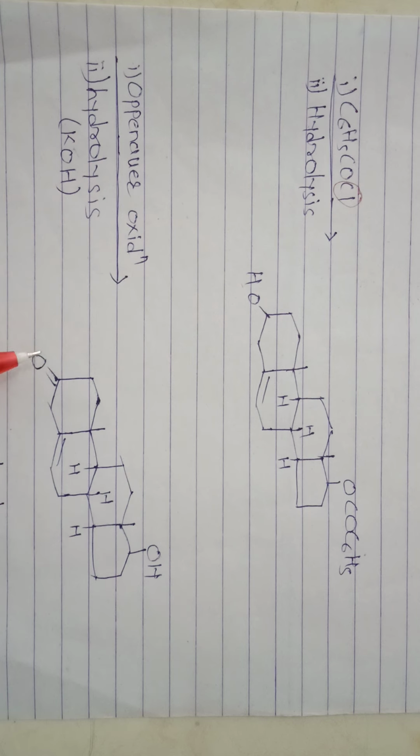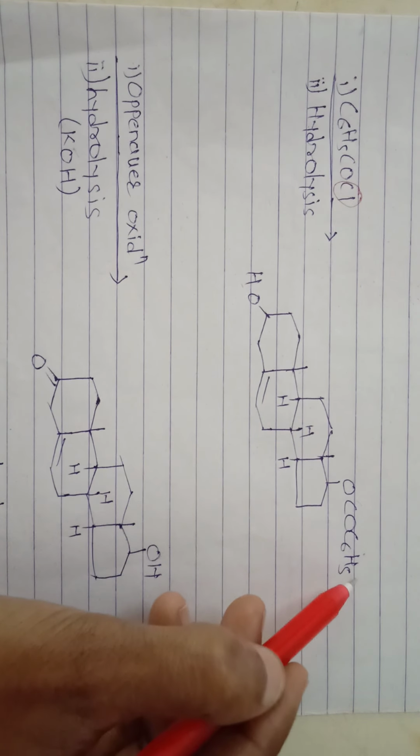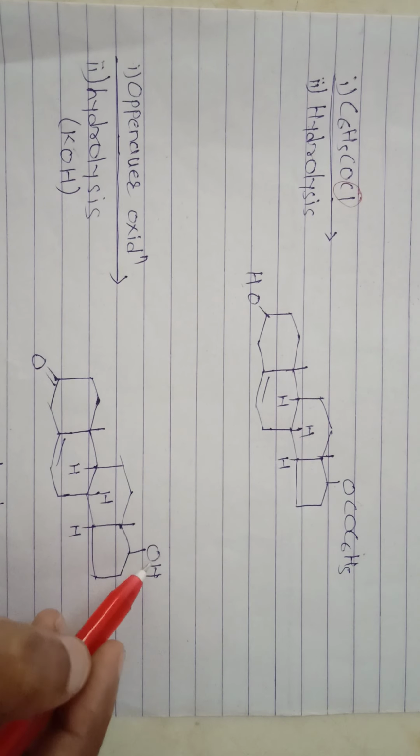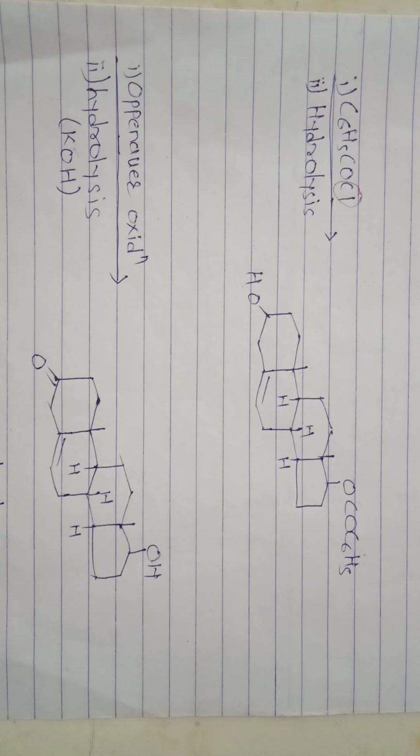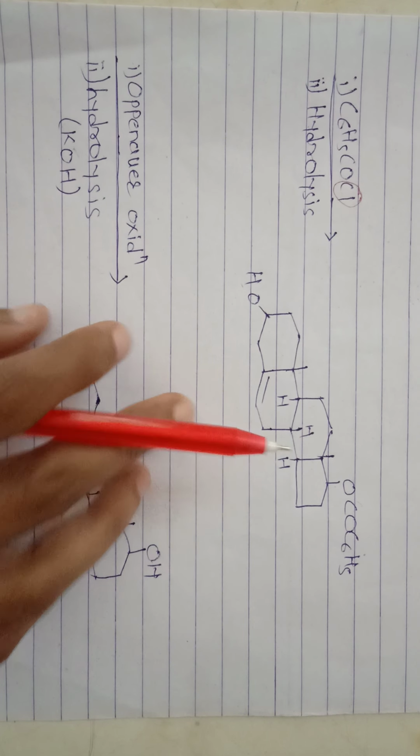This alcohol group is converted into the ketonic group, and in the presence of KOH, this group is removed with potassium and an OH group is attached to this carbon atom, forming testosterone. Testosterone contains one double bond, one alcoholic group, one ketonic group, and this is the phenanthrene nucleus, that is the phenanthrene ring. This is all about the synthesis of testosterone.